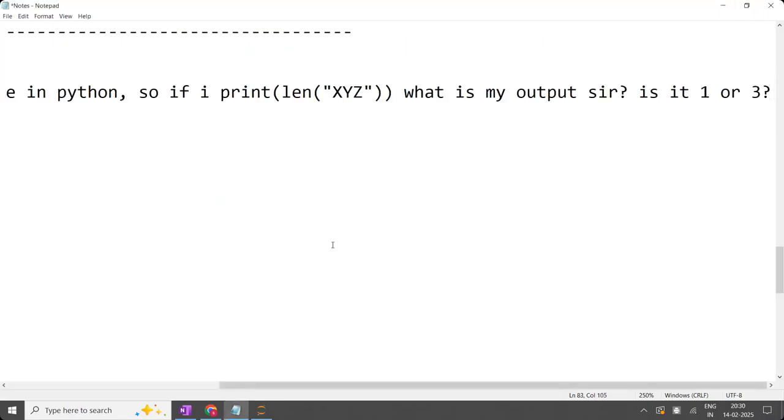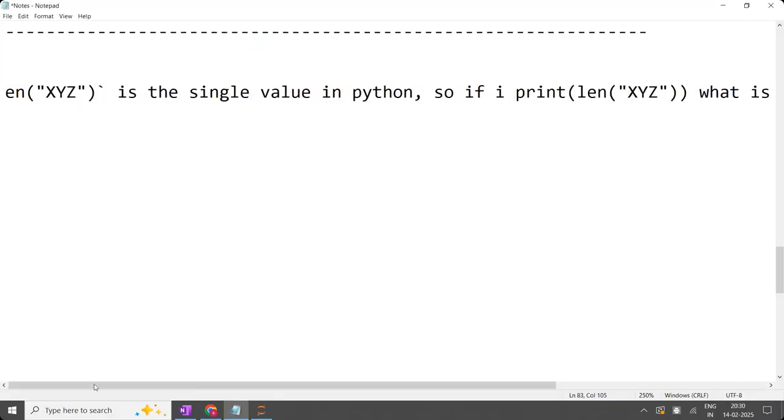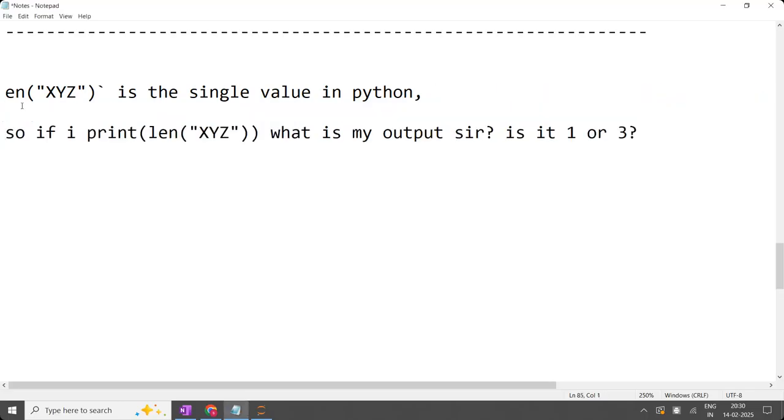So here, one of the students is asking a question. I have typed, copied the question. The question is, sir, length function of xyz is a single value in Python. So if I print the length of xyz, what is the output? Is it 3 or is it 1? It is 3, the number of characters. When you apply it on a string, you get the number of characters. So the answer is 3.